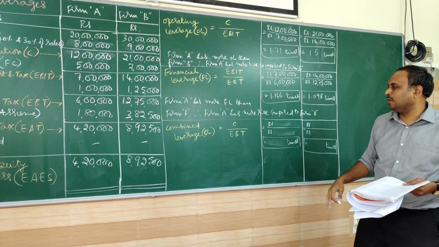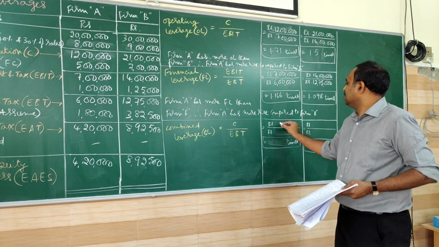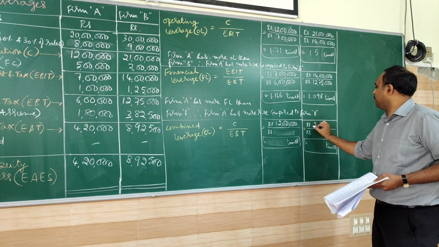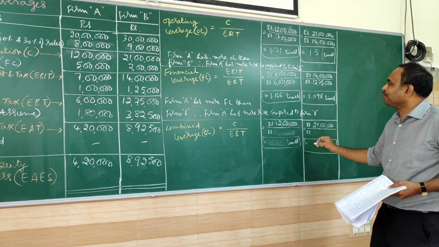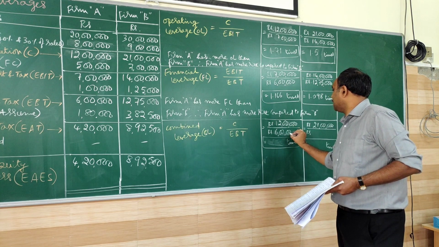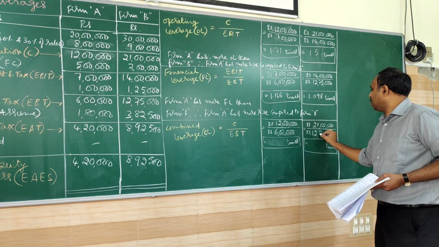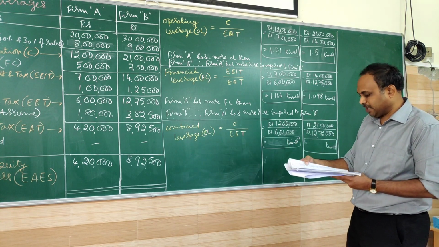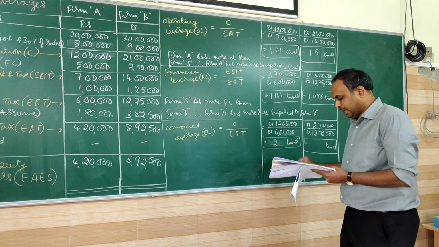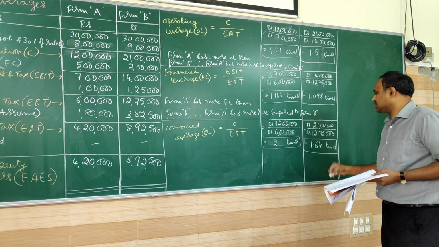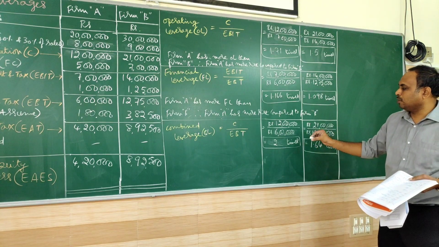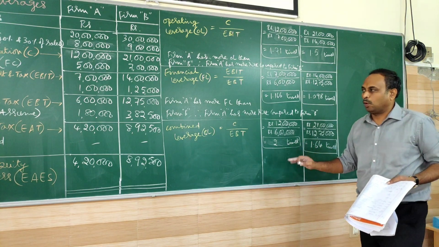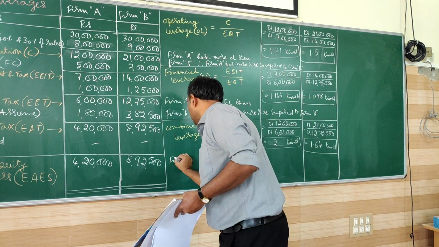Next I will move on to combined leverage for both the firms. C, that is contribution, 12 lakhs and 21 lakhs. EBT 6 lakhs and 12,75,000. So if I calculate the leverage here, I get 2 times and 1.64 times. So here you can see again firm A is having 2 times compared to B. A is having more, so the same conclusion will come here also.